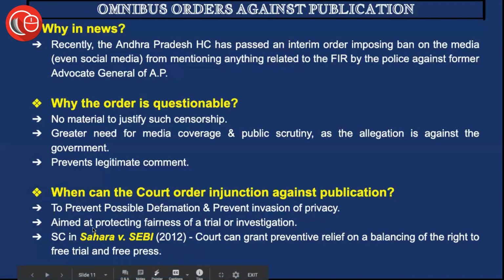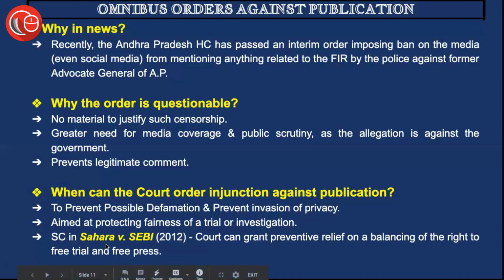Secondly, it is aimed at protecting the fairness of a trial or investigation, because many times what we see as a very propagated issue these days is the media trial. So if there is any specific information or specific witness or any kind of lead information that has the potential to affect the fairness of any particular case or investigation, the court might allow that thing to not be published in the public domain.